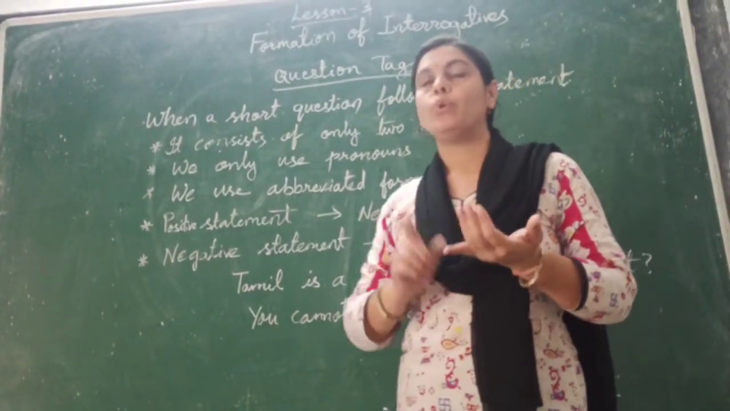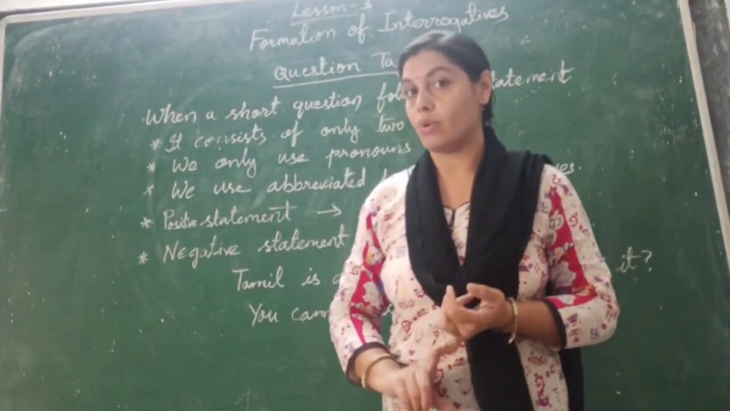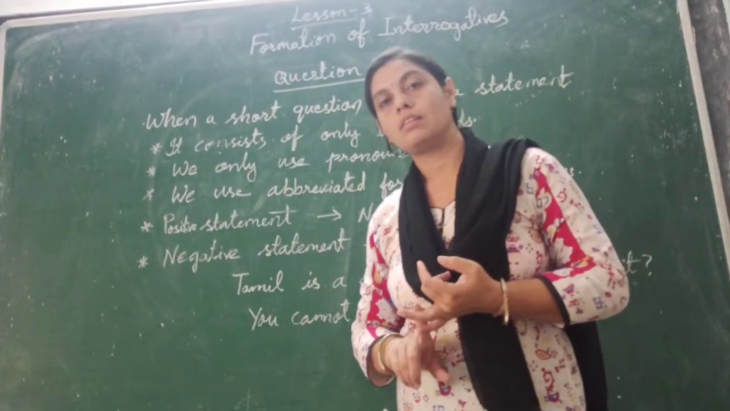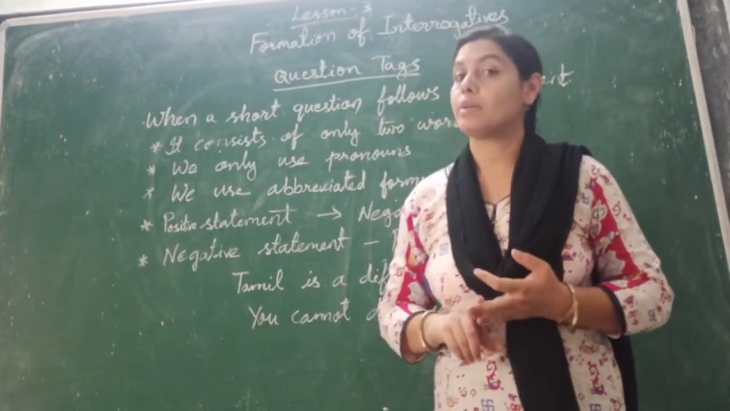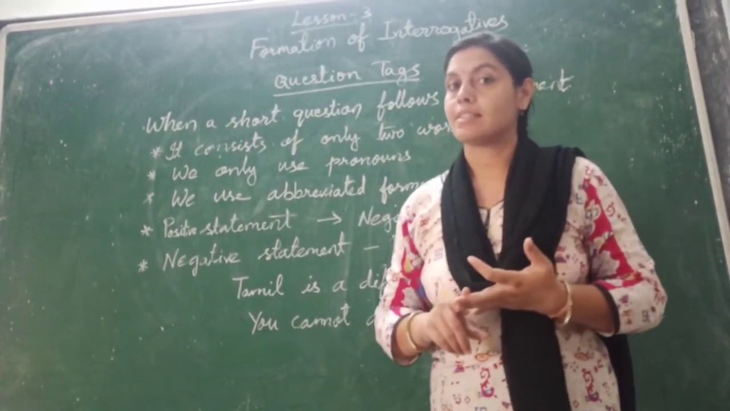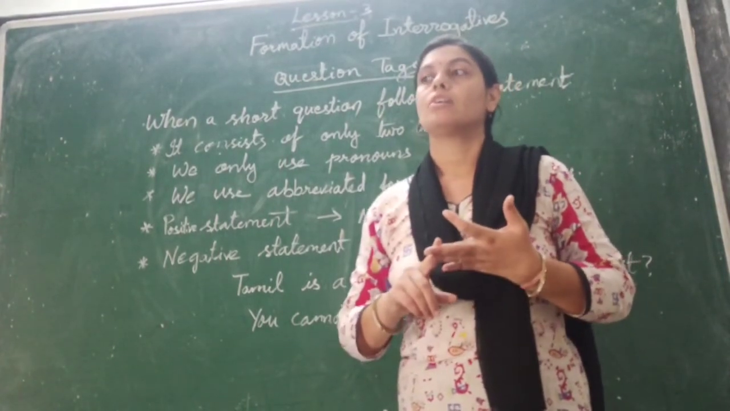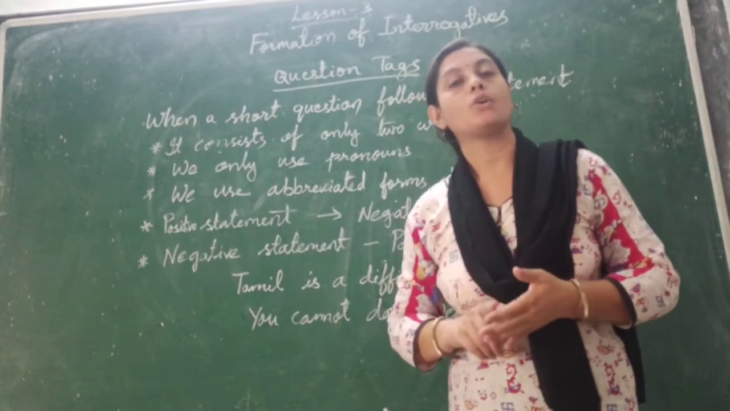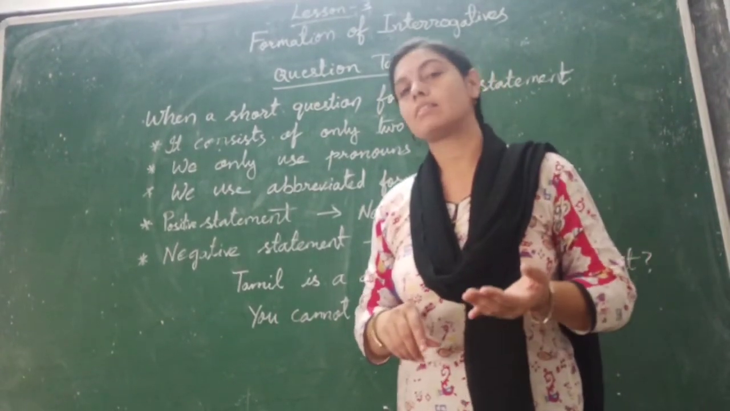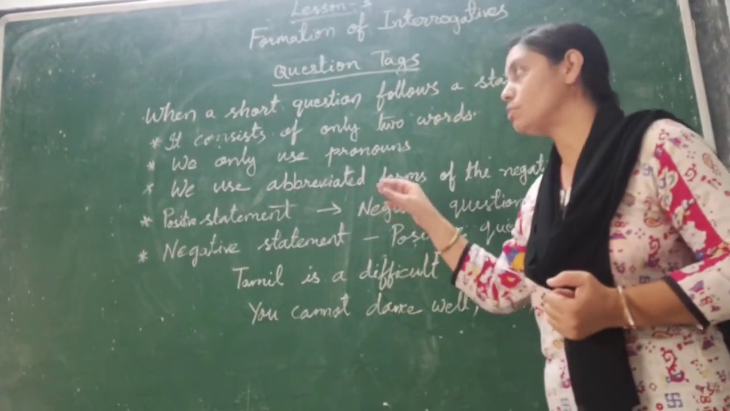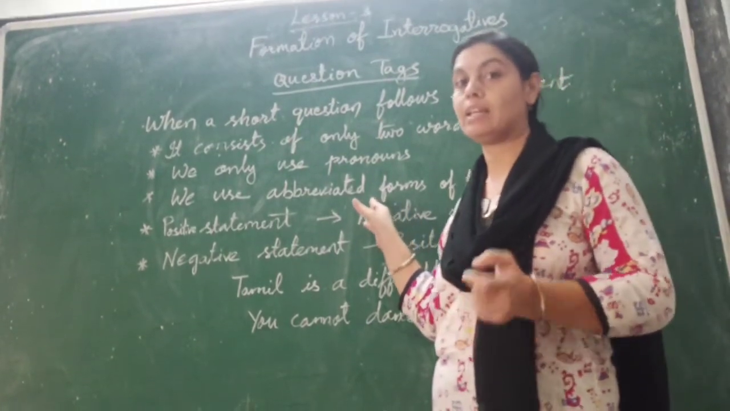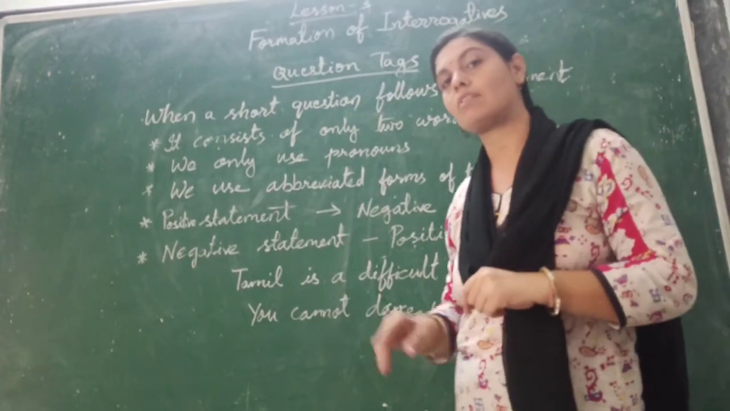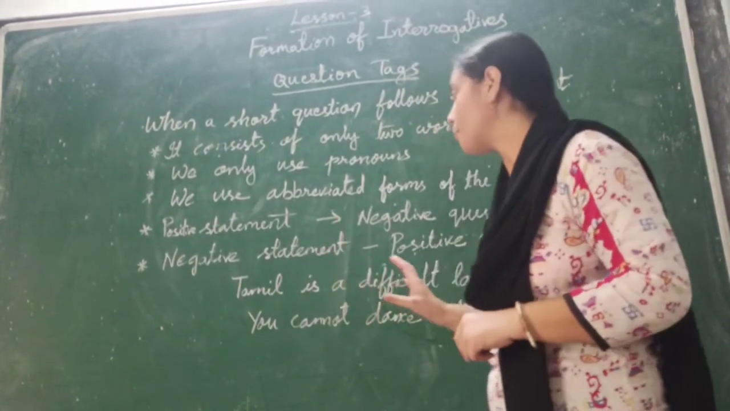Like, will not will be written as won't. Cannot will be written as can't. Has not will be written as hasn't. Should not will be written as shouldn't. Are not will be written as aren't. Like that, we use abbreviated forms in negatives. Whenever we use a negative question tag, we use the abbreviated form.